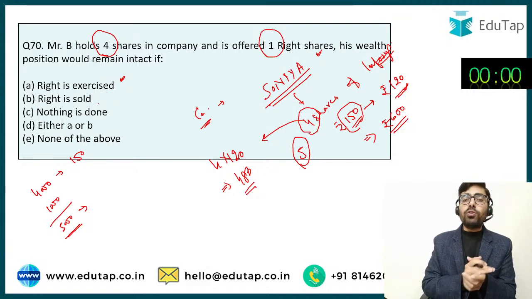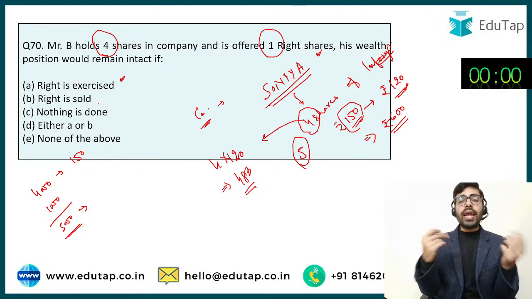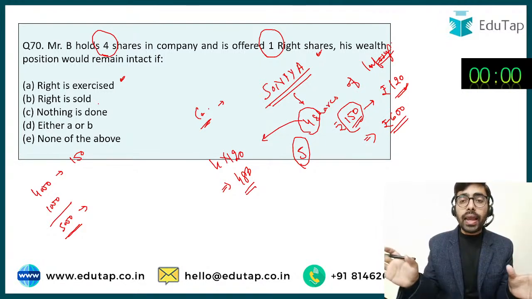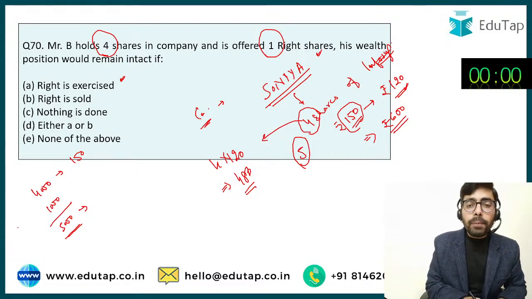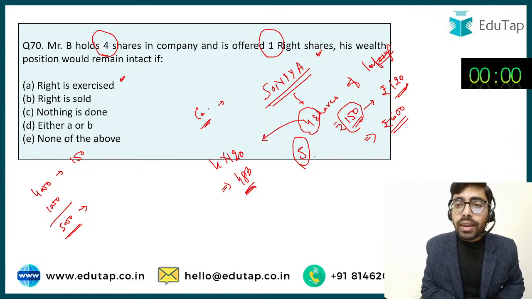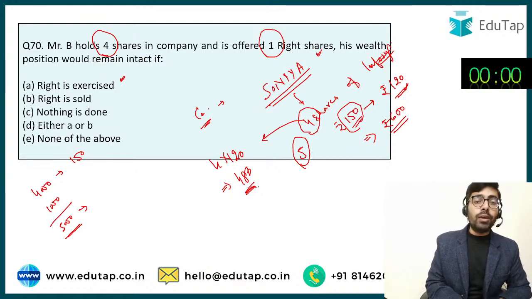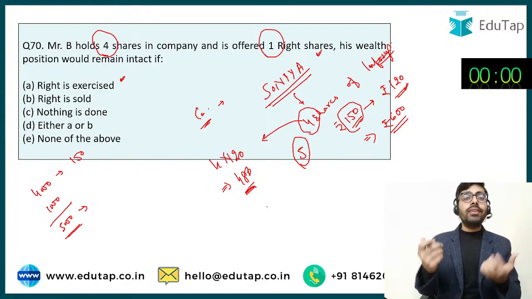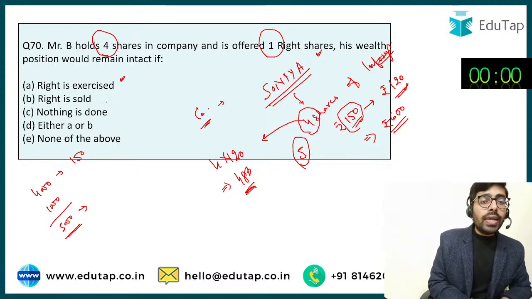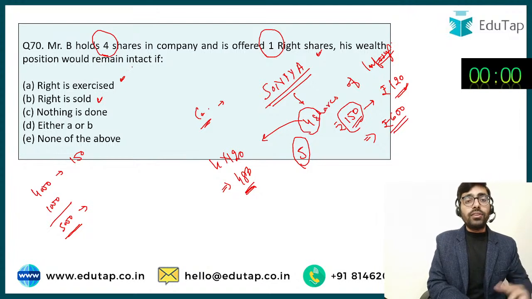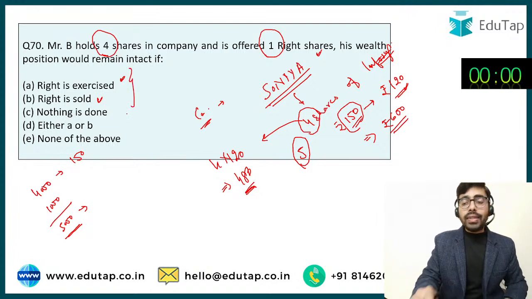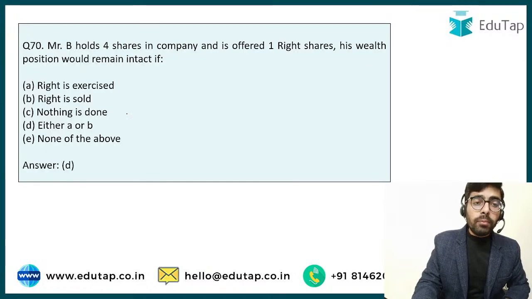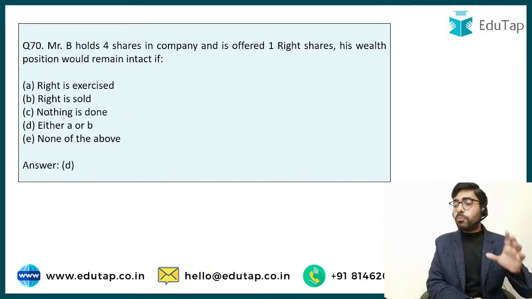So Sonia says, I am going to sell my right in the market, and if Sonia sells her right in the market, she is going to get money by selling that right, and she is going to make sure कि मेरा यहाँ पे जो अमाउंट था पर शेयर वो तो कम हो गया, बट यहाँ पे मेरी जो ओरिजिनल वेल्थ थी कंपनी के अंदर, इट रिमेन्स इंटेक्ट, माय वेल्थ रिमेन्स इंटेक्ट. तो जो भी सोनिया को लॉस हो रहा होगा यहाँ पे because of decline in market price, she is going to make that loss good by selling this particular right in the market. So she should either exercise the right or she should sell the right. And then only her wealth position is going to remain intact. If nothing is done, her wealth position is going to come down.